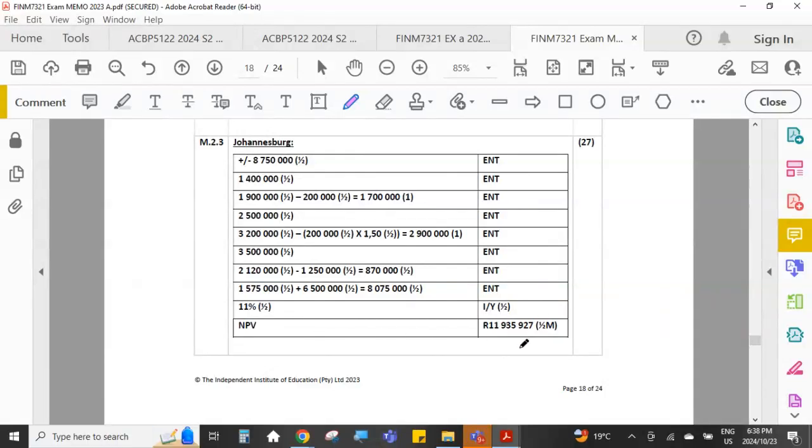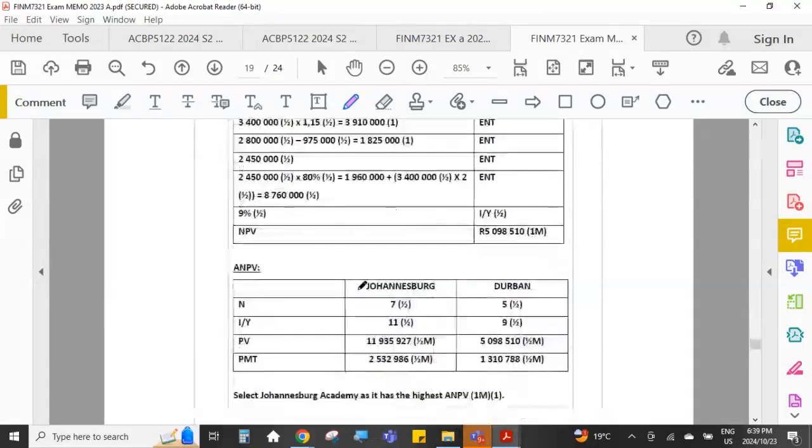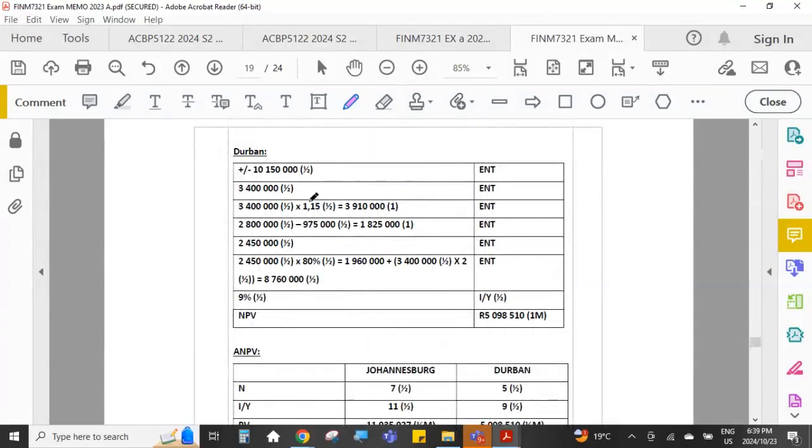There is our net present value for Johannesburg. Take note, we made all of these adjustments in year 2, in year 4, in year 6, and at the end of year 7, the additional cash flow in where we sold that particular facility. And then we do the same for Durban.